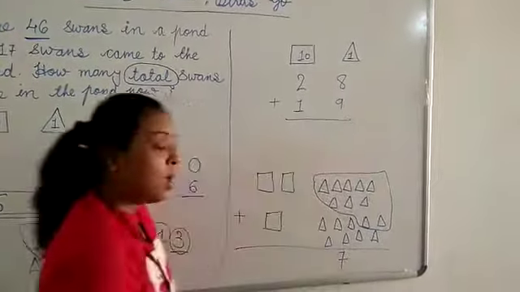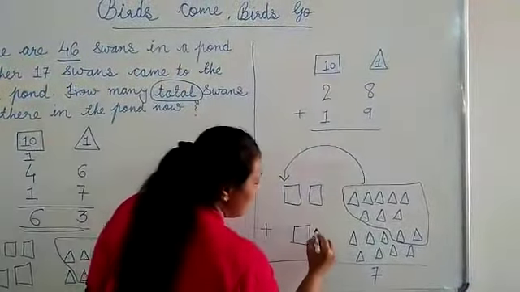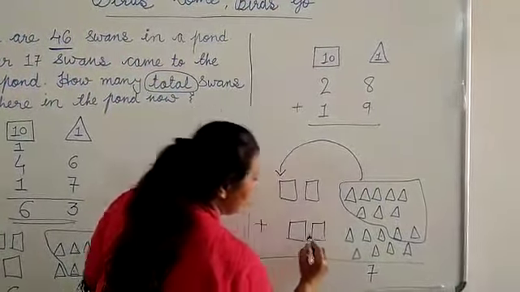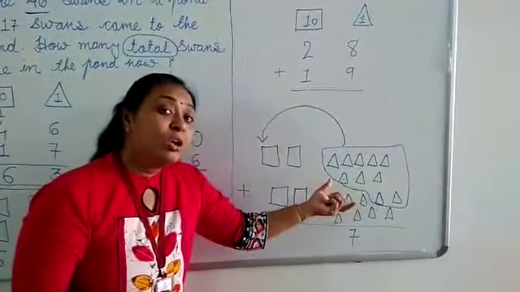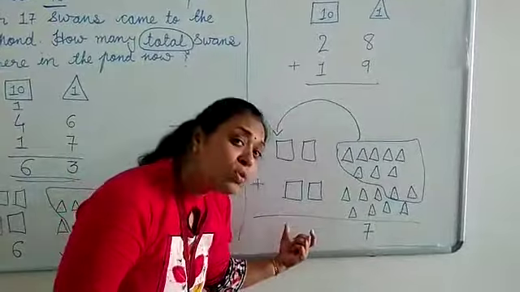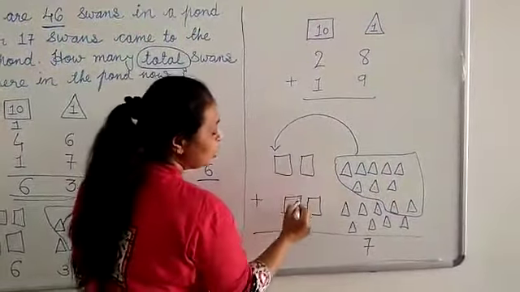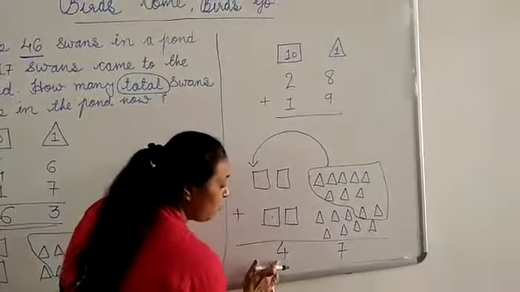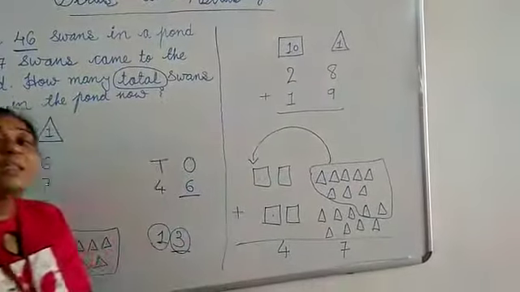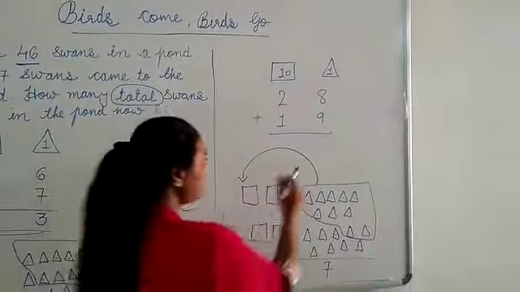And this group of 10, which means 1 square, I shall shift here. It means I shall add one more square over here. If it would be 20, then I would draw 2 squares. Now I have 1, 2, 3 and 4 squares, so the number is 47.